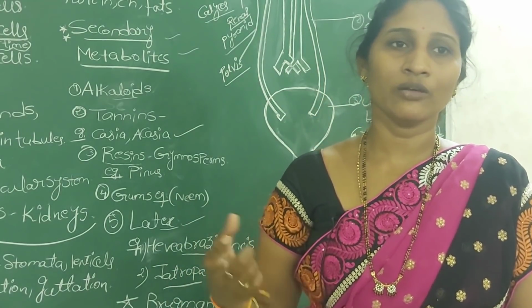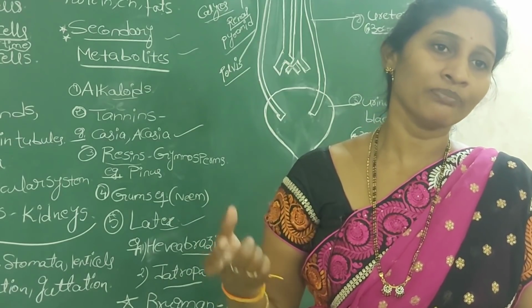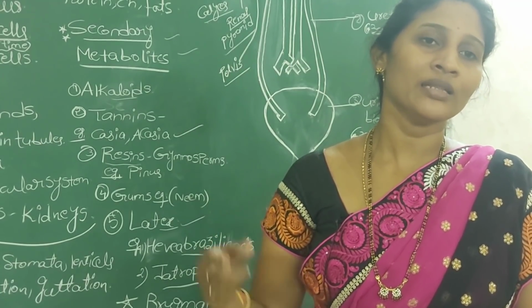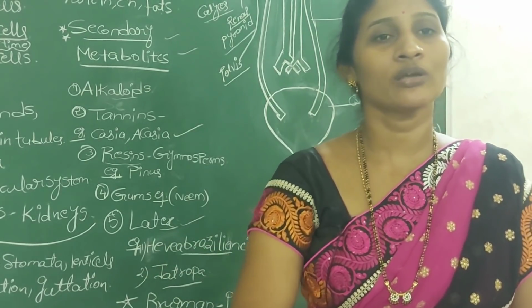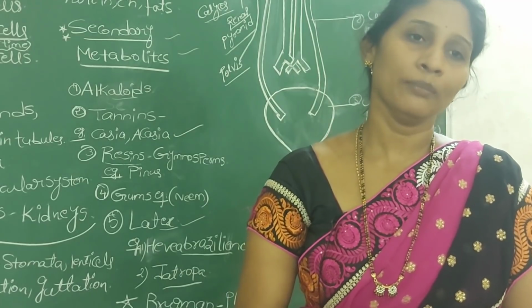Whenever the leaves and the fruits ripen and the leaves become older, what happens? These will be separated from the plant. So even the waste molecules get rid of from the plant body.